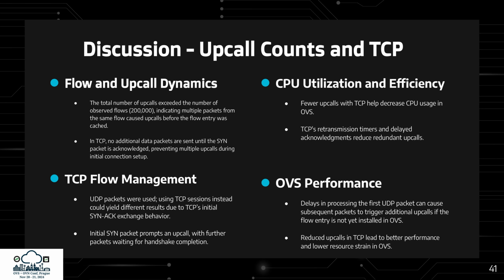The number of upcalls exceeded 200,000 observed flows, meaning multiple packets from the same flow caused upcalls before caching. With TCP, this is avoided since no additional packets are sent until the synchronized packet is acknowledged. We used UDP, but TCP behaves differently due to the synchronize and acknowledge exchange. TCP's connection-oriented setup spaces out packet arrivals, allowing the initial synchronized packet to trigger an upcall, while subsequent packets wait for the handshake to complete.